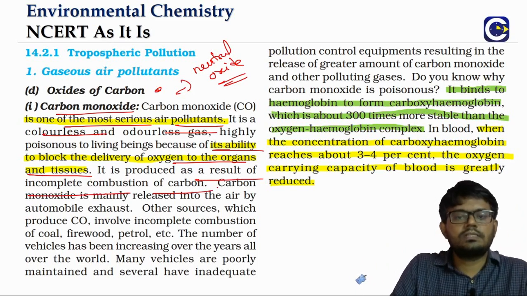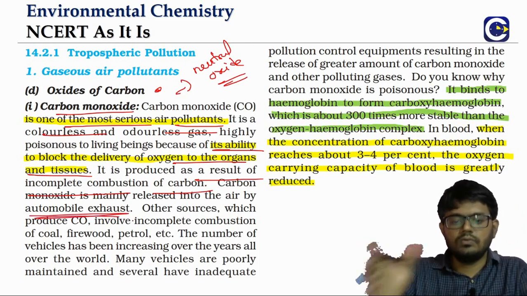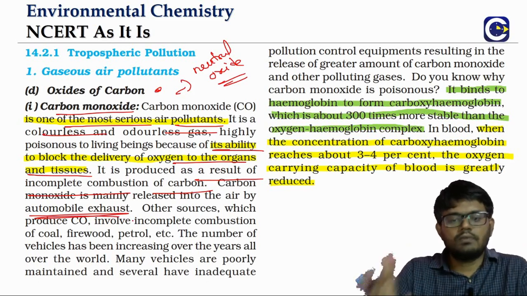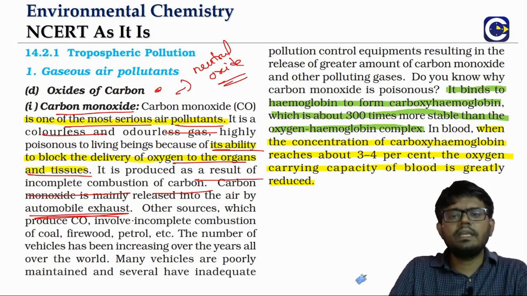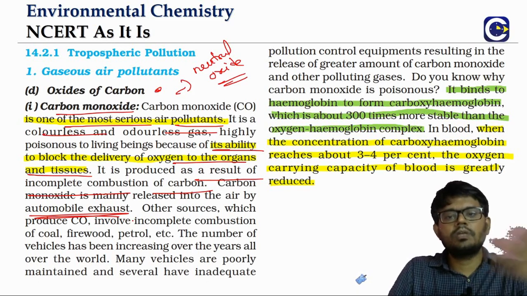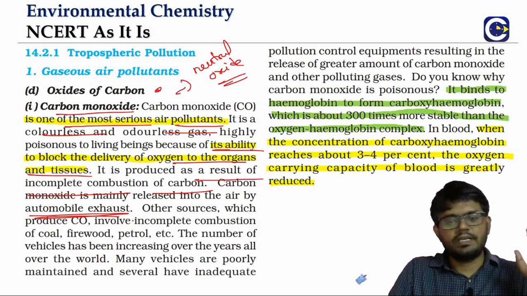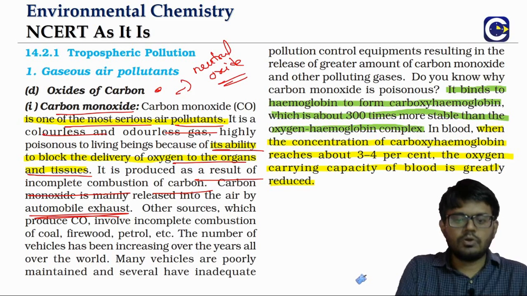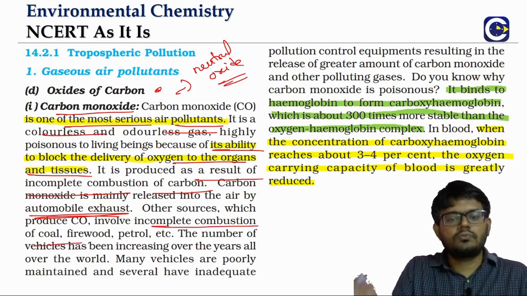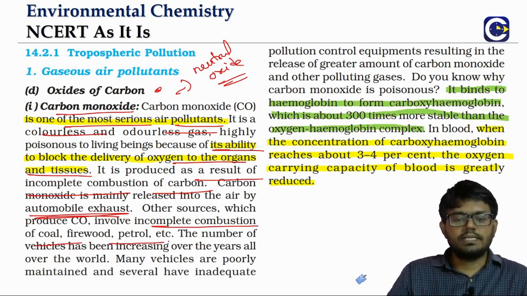And what are the sources? Mainly we will talk about automobile exhaust. Because of old engines or whatever the reasons, we have incomplete combustion, and that is also, in a way, economically not very effective, because complete combustion gives more energy. Incomplete combustion gives only less energy. Okay, that is a different thing. Now the other sources of carbon monoxide can be the incomplete combustion of coal, firewood, petrol. All these give us carbon monoxide.